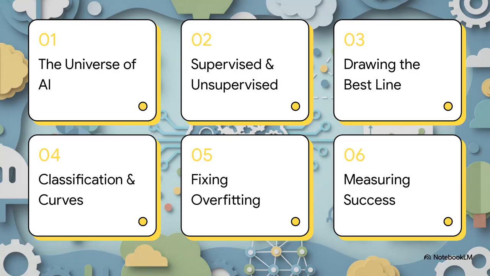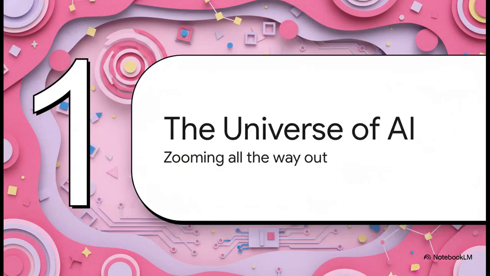operates in. So here's our game plan for today's explainer. 1. The universe of AI. 2. Supervised versus unsupervised learning. 3. Drawing the best line. 4. Classification and squashing lines. 5. Overfitting and regularization. And finally, 6. Measuring success and accuracy. Starting with Section 1, the universe of AI, let's zoom all the way out.